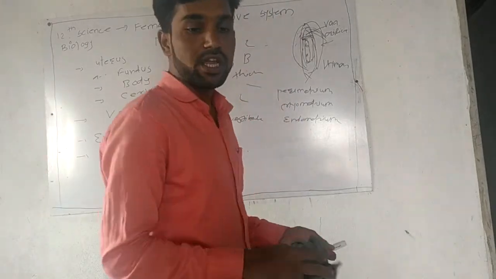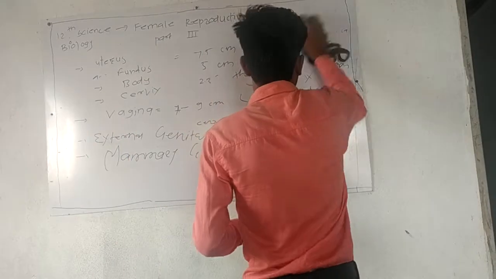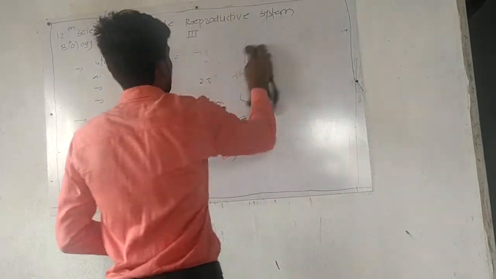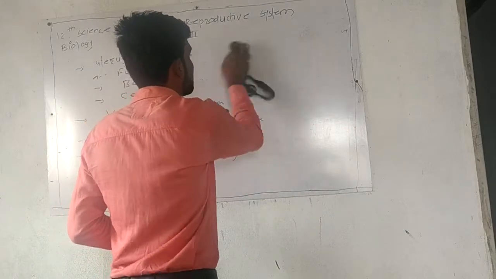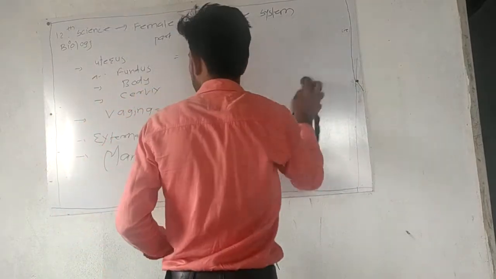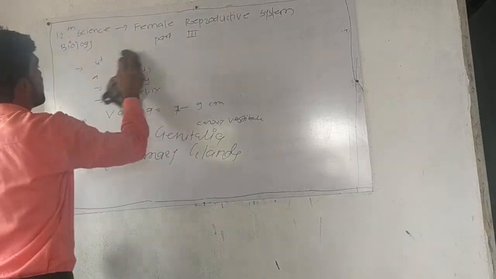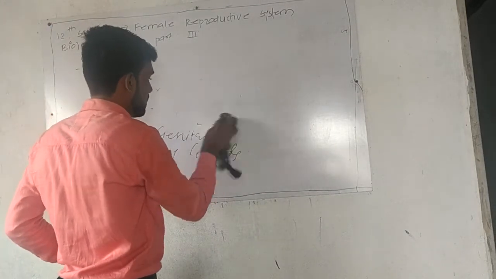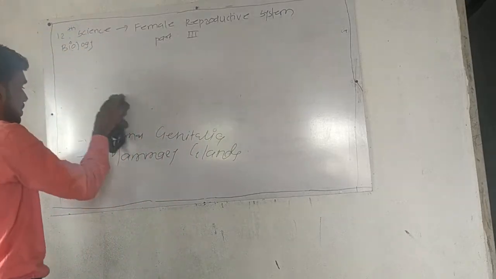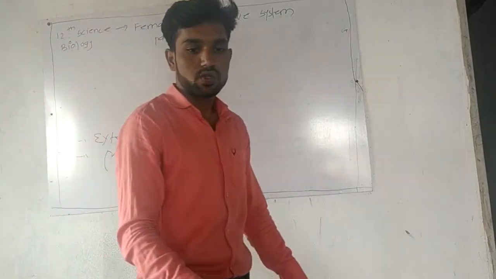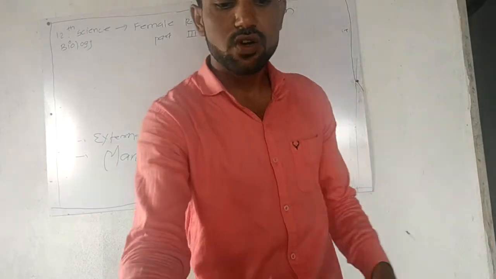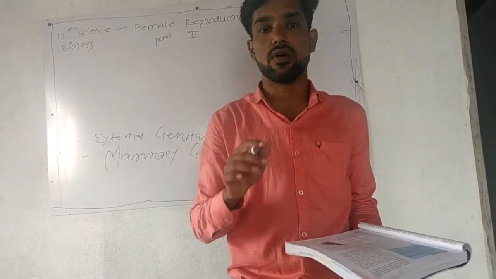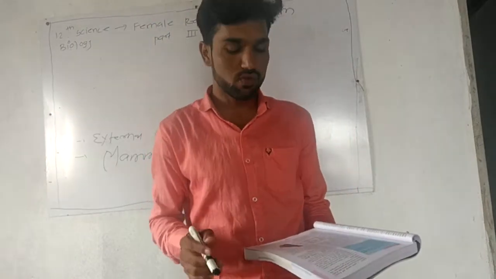Now next is the external genitalia. It consists of the labia majora and labia minora. It contains the external genital organs of the female, and collectively all these parts are called the vulva.